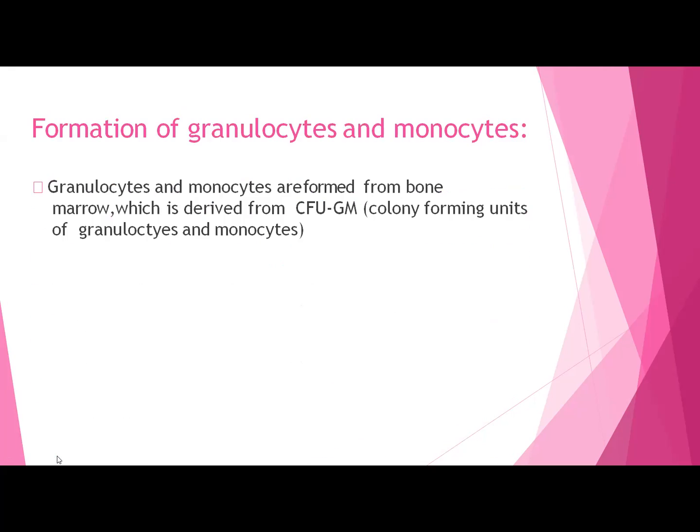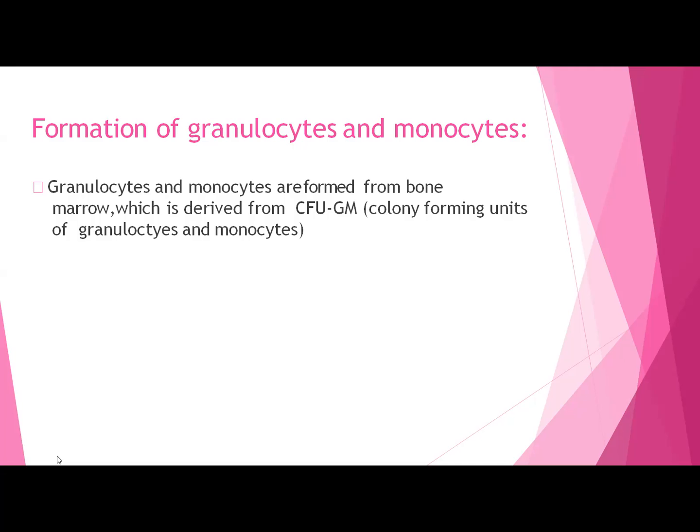Now, formation of granulocytes and monocytes we are going to discuss first. The granulocytes and monocytes are formed in the bone marrow, derived from the colony forming unit granulocyte and monocyte. If you remember your lectures on the erythrocyte, you might have discussed the erythropoiesis process itself, that there are some cells having a particular function, and these units of cells are known as colony forming units.